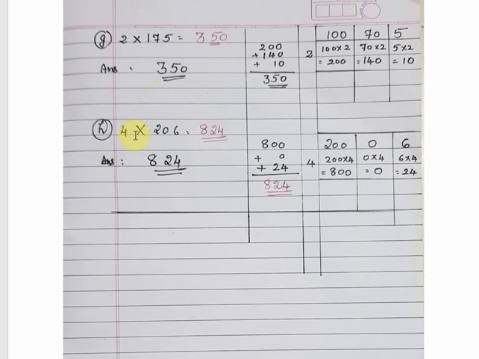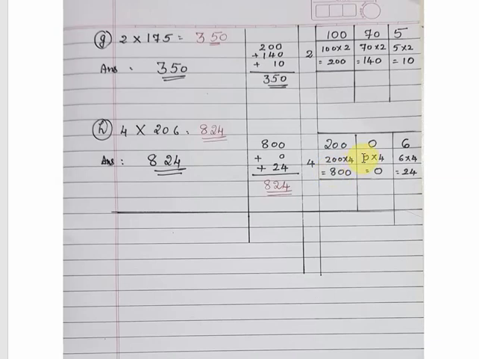Now the last question from this part, 4 multiplied by 206. So here 206 we can write in 3 columns, 200 plus 0 tens plus 6, then only we will get 206. So be careful, in the tens place we have to write 0. So multiplied by 4: 200 multiplied by 4, write 00 on the right side, 4 twos are 8.